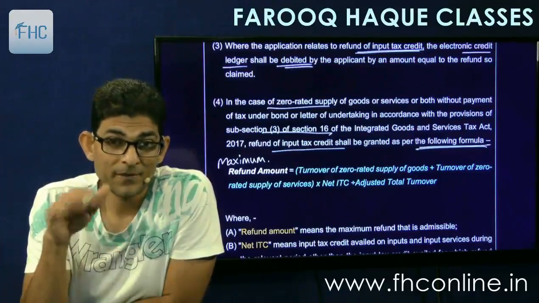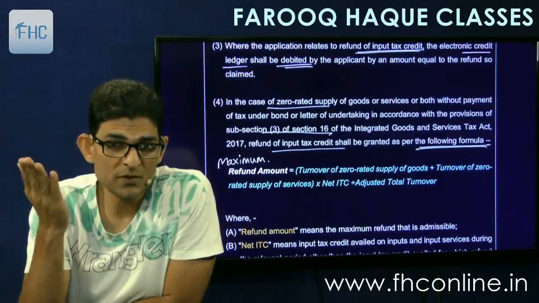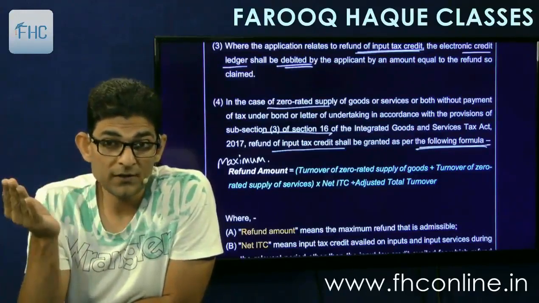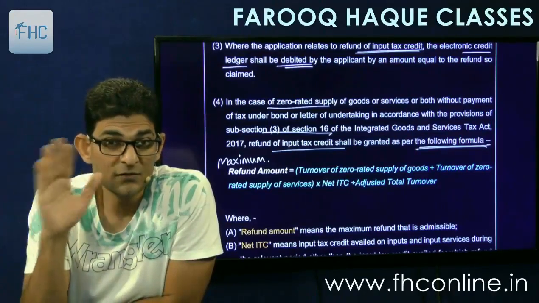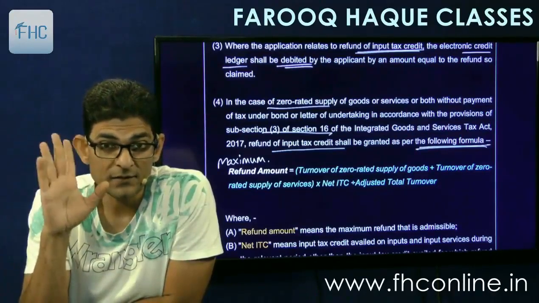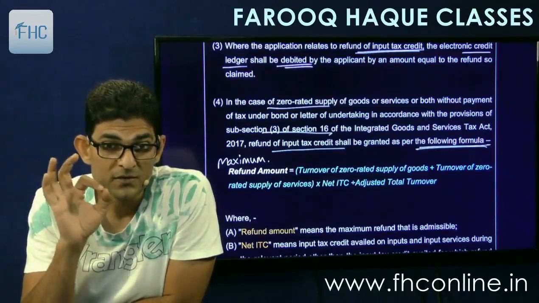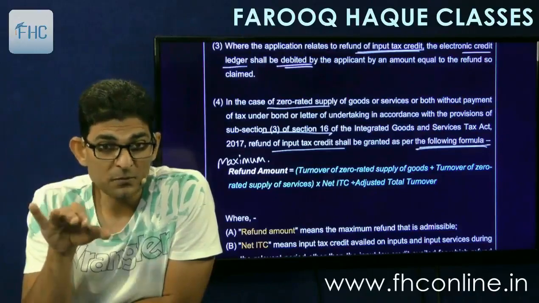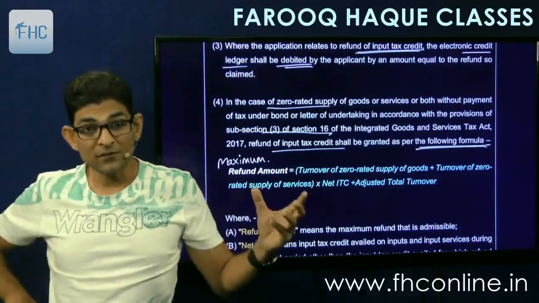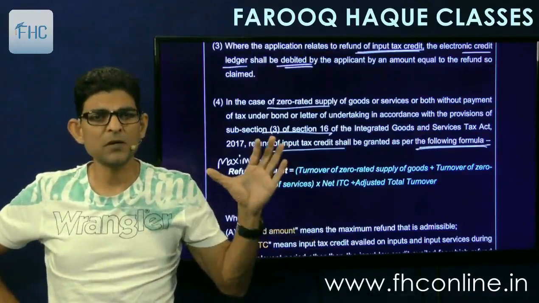Read it again. In case of zero rated supply, means export, you can say, under bond or letter of undertaking, in accordance with 16(3) of the IGST Act, refund of input tax credit shall be granted as per the following formula. Refund amount means maximum refund amount. This is not the exact refund that you will get. This is the maximum that you can get.